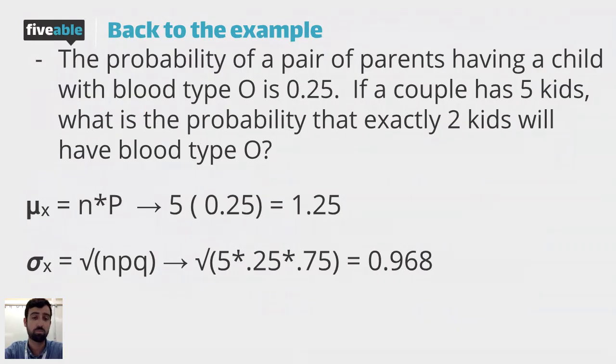Standard deviation, similar thing. Square root of n times p times q, where n is the number of trials. We had 5 kids, that's our number of trials. P is the rate of success, so we had a 0.25 rate of success. And q is the rate of failure. So we're going to have 0.75 as our rate of failure because failure is 1 minus success. And that gets us 0.96. So that'll be the standard deviation, and your mean will be 1.25.